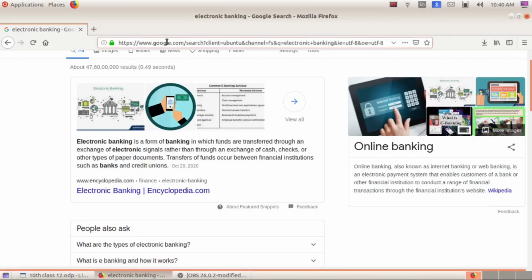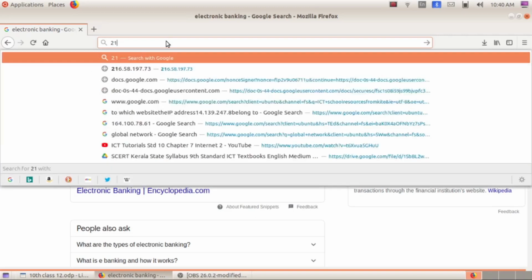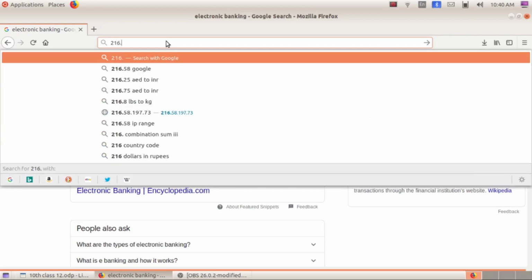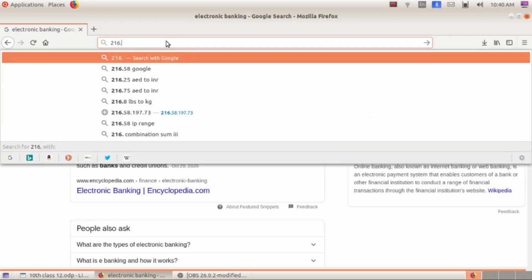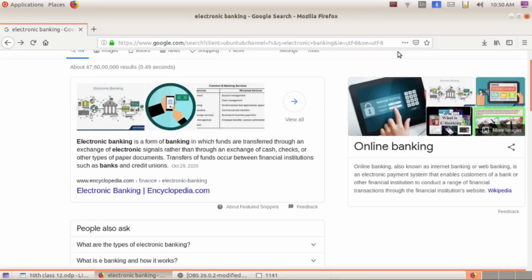So next I am moving to activity 7.1 and 7.2. It is a simple activity. In activity 7.1, IP addresses are given in one table and your duty is to find out which website you get. So let's check that activity. Let's type the first IP address and check which website we'll get.